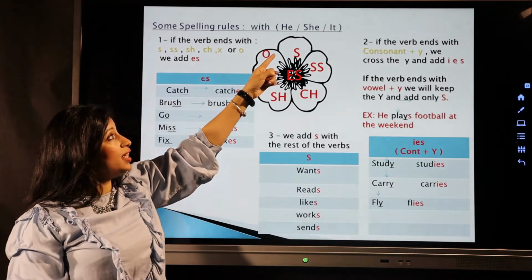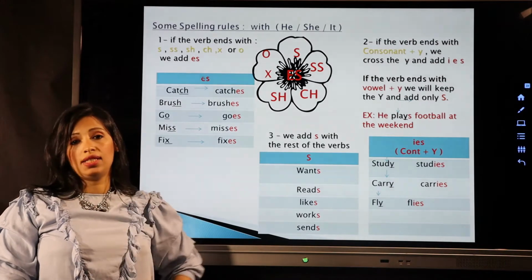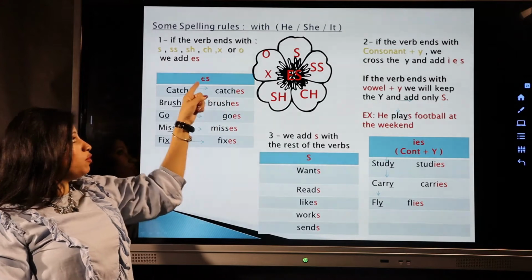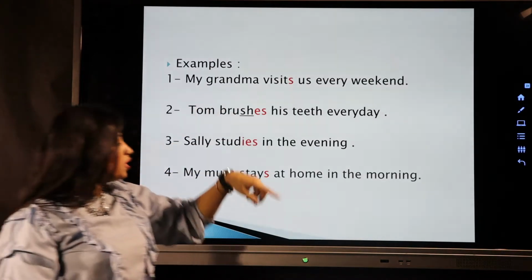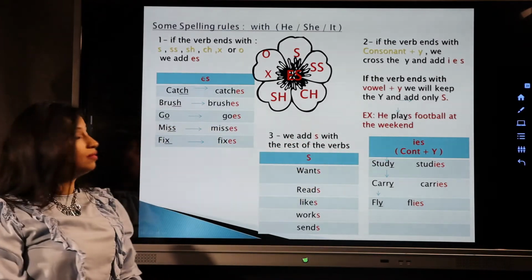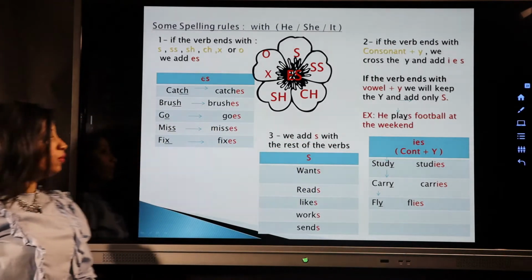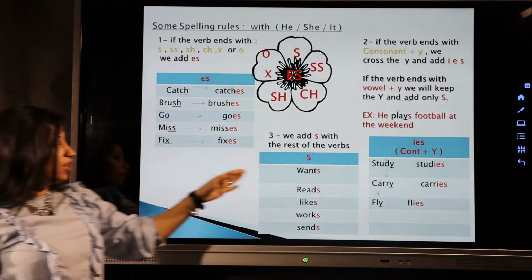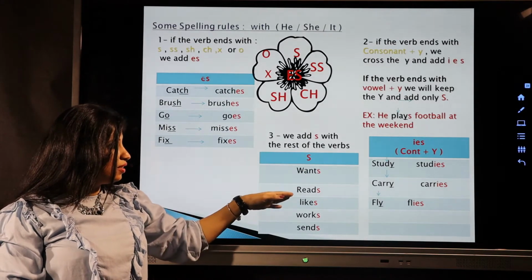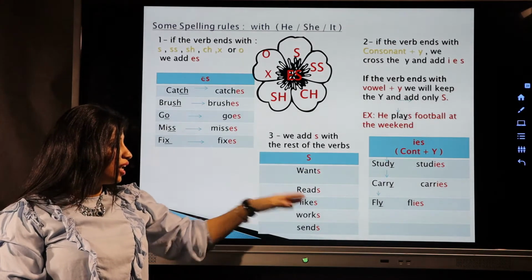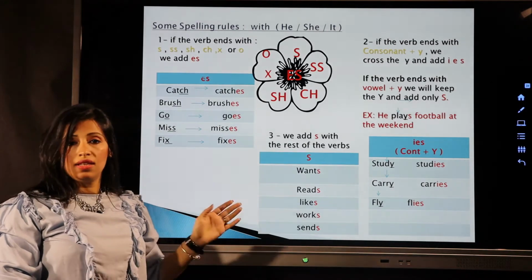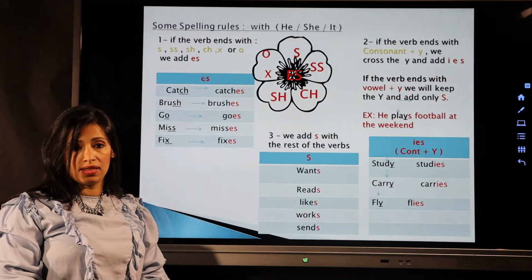After he, she, it only, we have to add something to the verb. Sometimes I said we add s, sometimes we add es, sometimes we add ies. So let's see when we have to use s. So here the verb want, we just add s. Read, reads. Like, likes. Work, works. Send, sends. This is a normal verb, so we only add s.